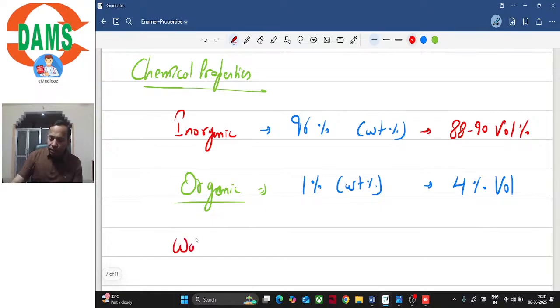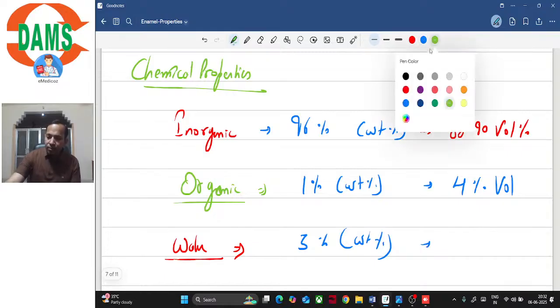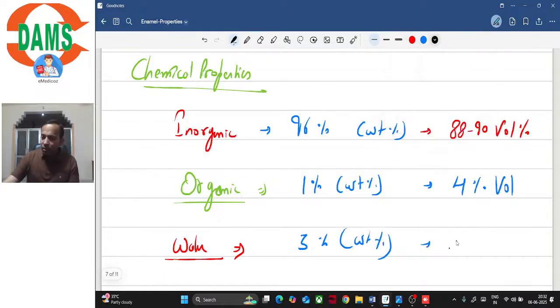Its water content is approximately 3% by weight and approximately 6 to 10% by volume, right? 6 to 10% by volume. So this is the composition of enamel.